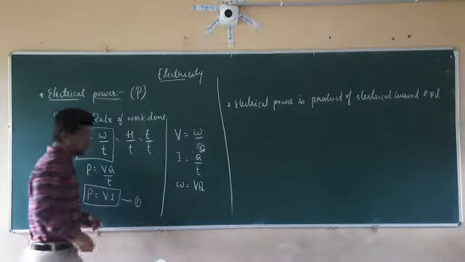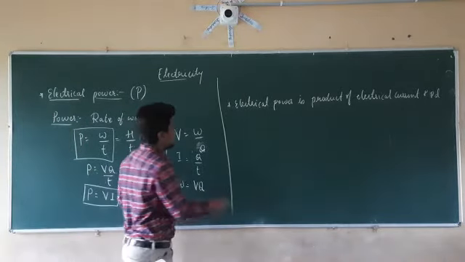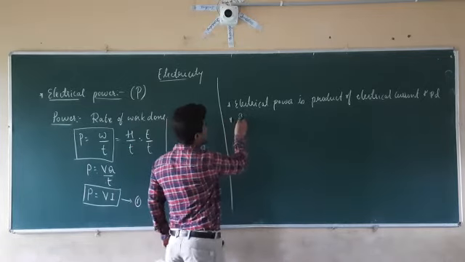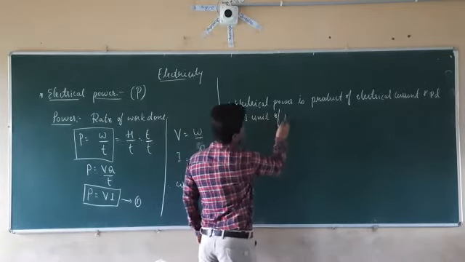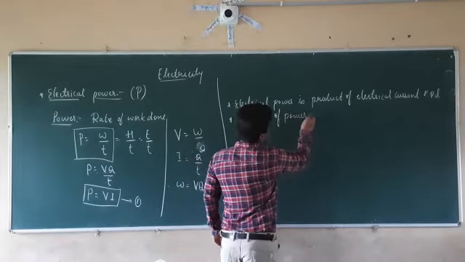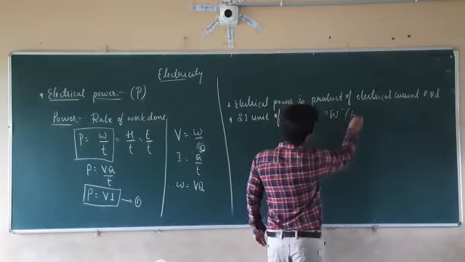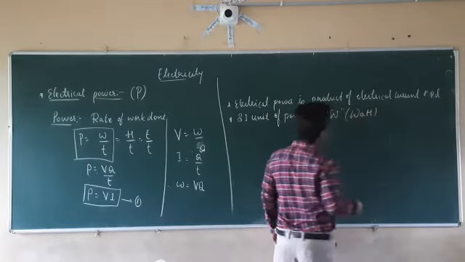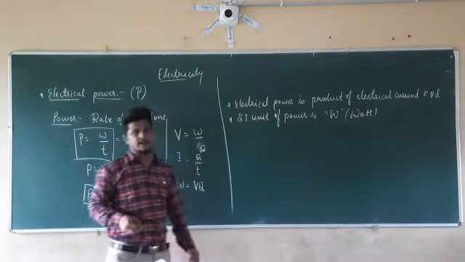Therefore, P equal to V into I. So this is about the electrical power, and the SI unit of the power is watt. It is watt, which can be written as capital W. So SI unit of the power is watt.